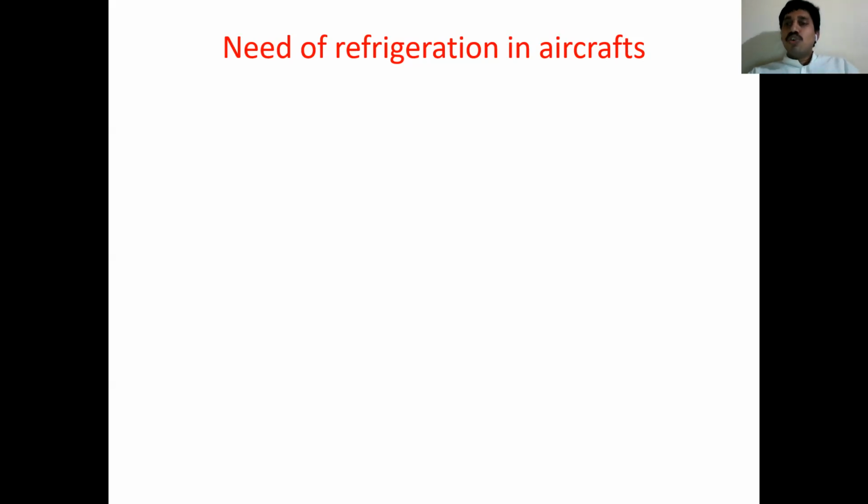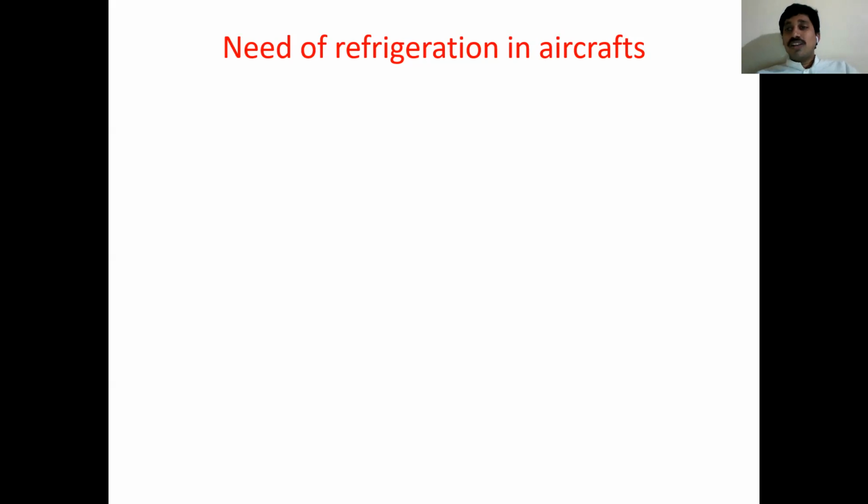Generally, when we go to high altitudes where atmospheric temperature is very low, there is generally no need of refrigeration. But even though temperature is low, inside the cabin of aircrafts we have to maintain a refrigeration system.